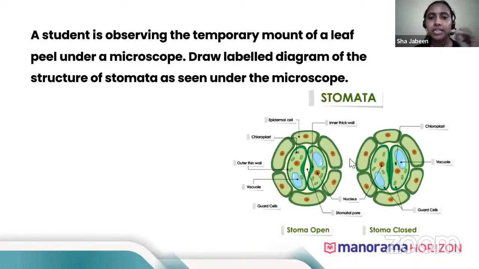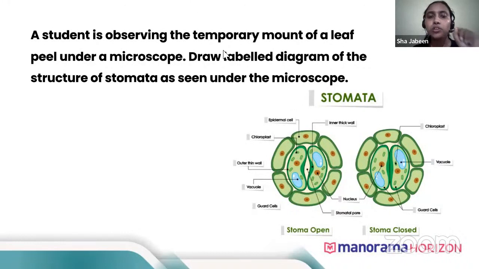Now you can see this is the diagram of stomata. You don't have to learn all the parts, but you need to learn some of them. One, the kidney shaped cells are known as guard cells. The opening between these guard cells, we call it the stoma, not stroma. There's no R there. It is known as stoma. And the cells which are surrounding the guard cells are the subsidiary cells. So if you label these three parts, it's enough.